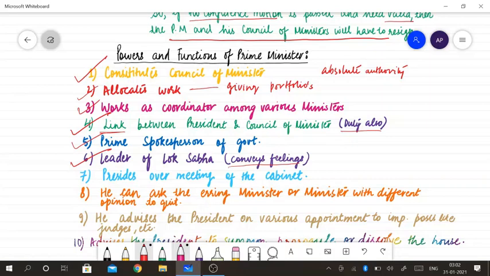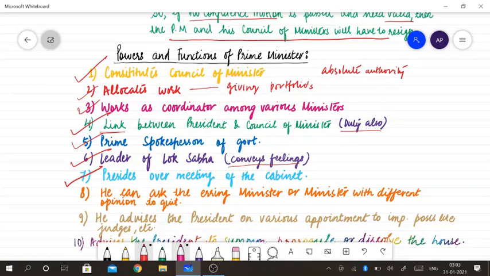Okay, now we come to the seventh point, that he presides over the meeting of the cabinet. He meets the cabinet whenever he feels like meeting, and at least one meeting per month.